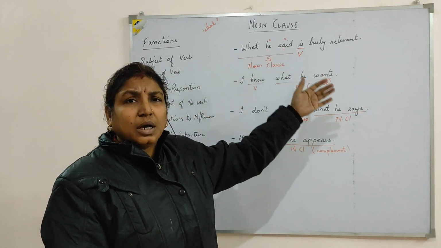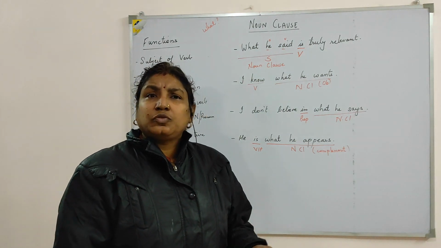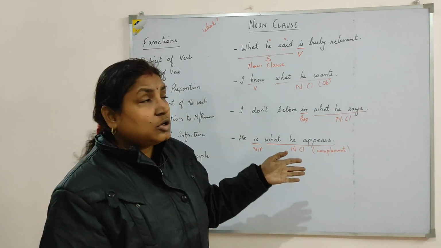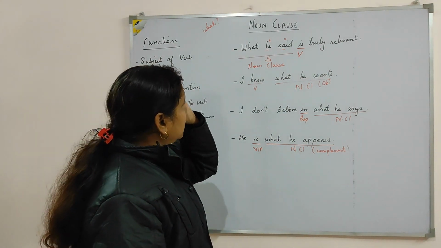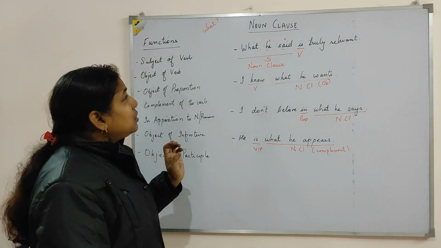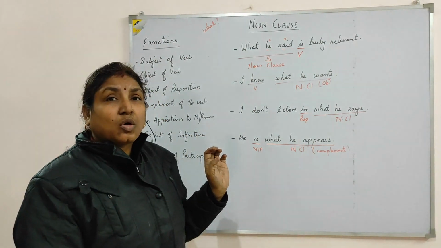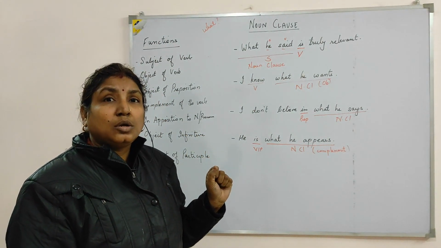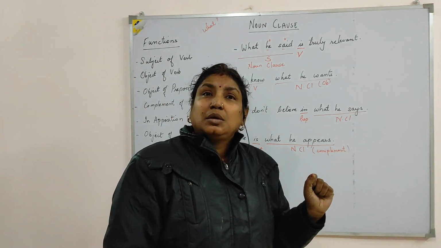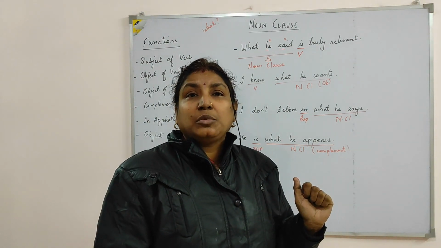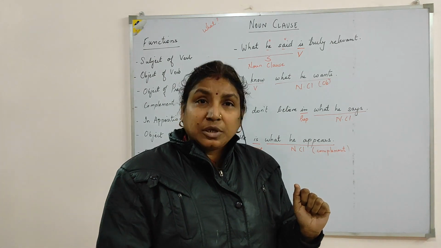There are several other examples for this which you can practice for yourself. For example, for subject of the verb: "that he is called is known to all", or "what he appears is totally different from his actual appearance".